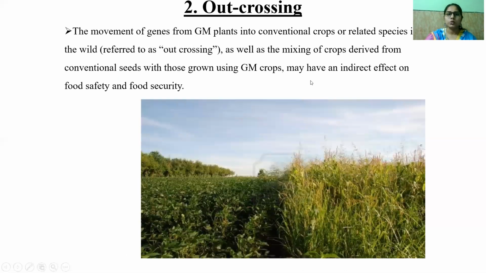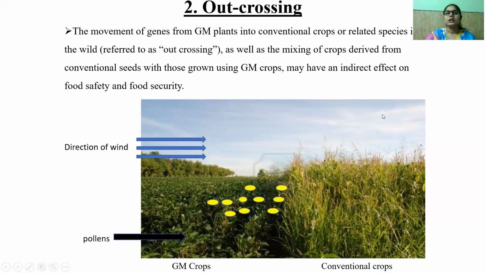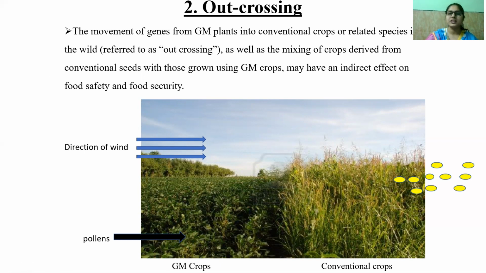Next is outcrossing. The movement of genes from GM plants into conventional crops or related species in the wild is referred to as outcrossing, and the mixing of crops derived from conventional seeds with those grown using GM crops may have an indirect effect on food safety and security.